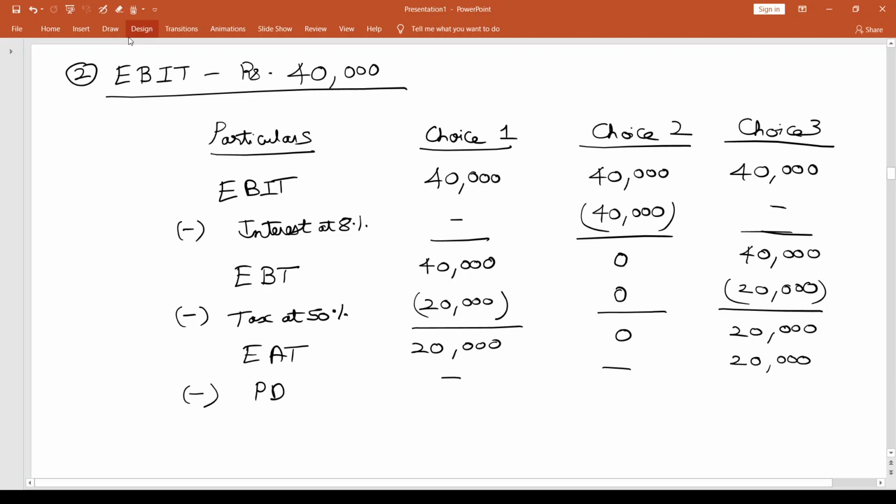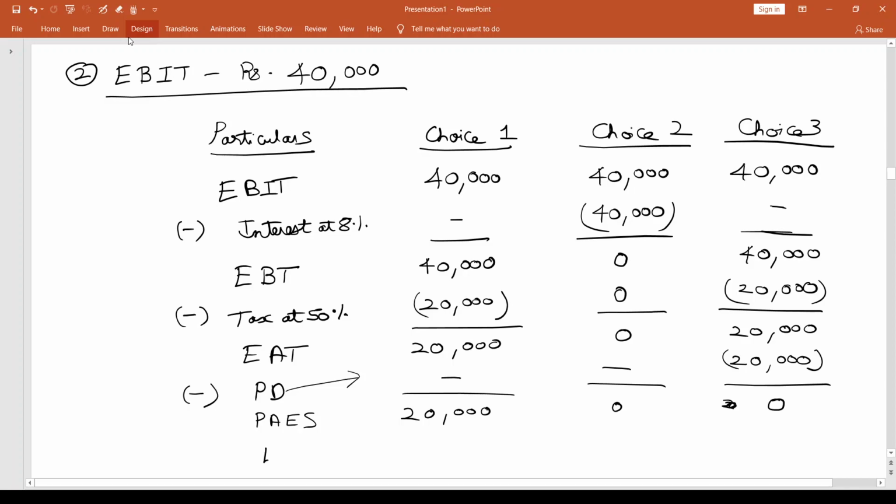You have 20,000 of profits and you pay 20,000 of preference dividend, and that is still in arrears, which probably next year we are going to settle before we look into dividend payments for equity shareholders. Now I get PAES, which is profit available to equity shareholders. This is 20,000 here, 0, and then 0.